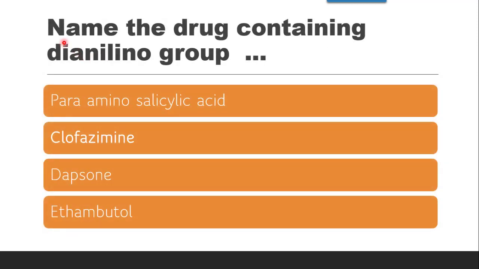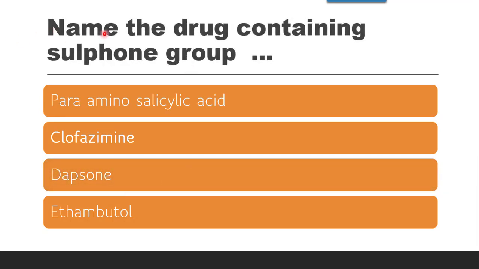Next question is, name the drug containing dianilino group. Now the characteristic structural features of dapsone are they contain aniline ring from both the sides of sulfone. So sulfone is at the center and then aniline from right hand side also and left hand side also. These are called as dianiline. So the correct answer is dapsone.